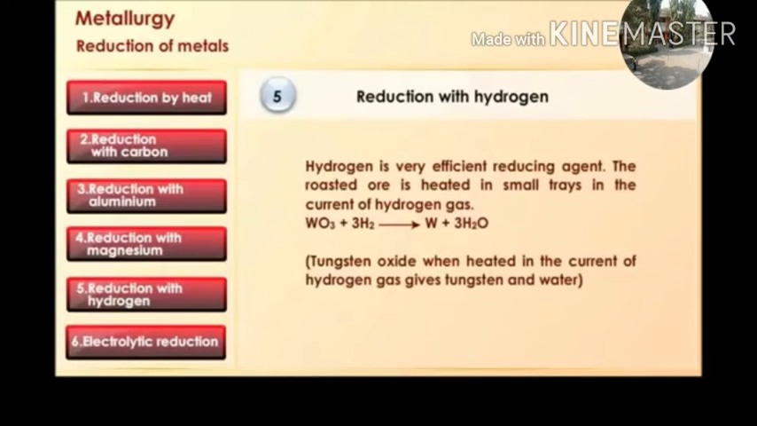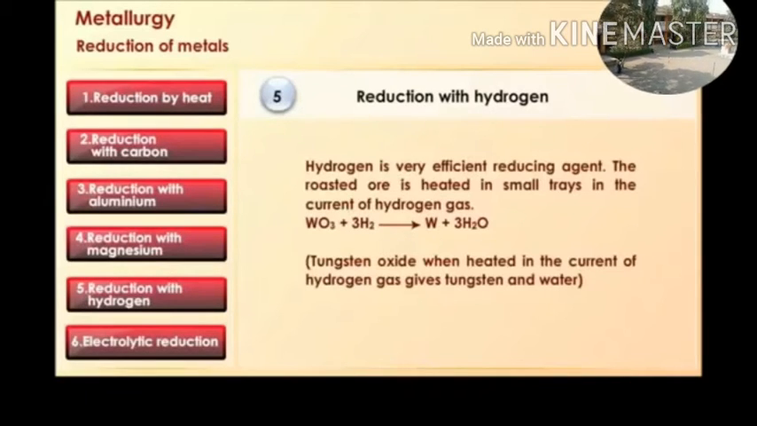When tungsten oxide is heated in a current of hydrogen gas, it gives tungsten and water. This is the reduction by hydrogen, from which we can obtain pure tungsten.